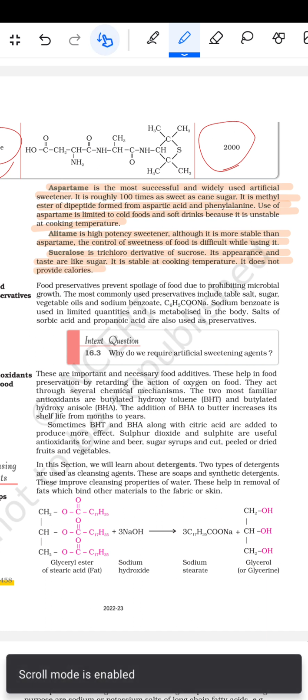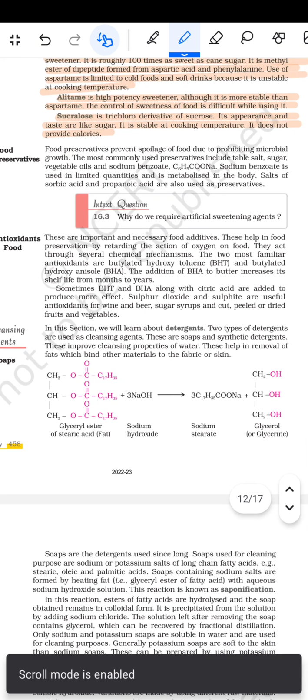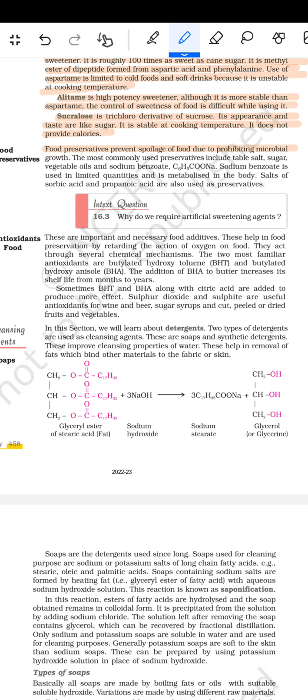उसके बाद फिर आता है फूड प्रिजर्वेटिव्स. तो food preservatives prevent spoilage of the food due to microbial growth. The most commonly used preservatives include table salt, sugar, vegetable oils, and sodium benzoate, C6H5COONa. Sodium benzoate is used in a limited quantity and is metabolized in the body. Salts of sorbic acid and propanoic acid are also used as preservatives. Why do we require artificial sweetening agents?